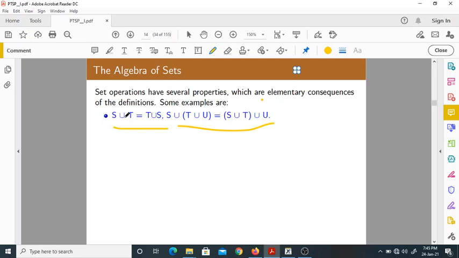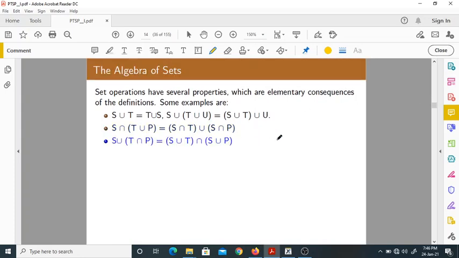So union obeys the commutative and associative properties. Next, a few more: S intersection, T union P, equals S intersection T union S intersection P.